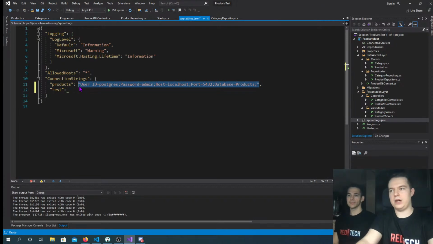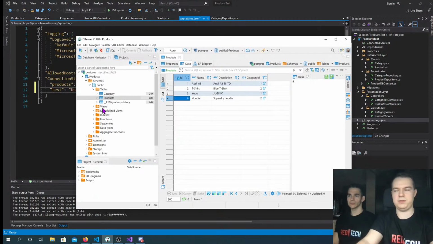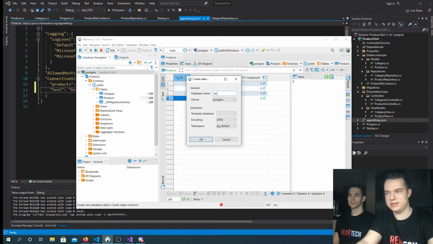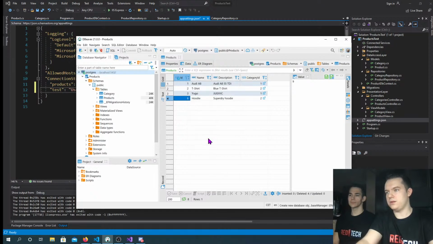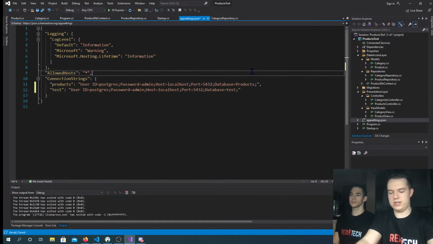So right now I'm going to make another connection string, but to a different database. I will go to my database administration tool, and I will create a new database. Let's call it test. Okay, so we have it. And then in all this, I will use the same credentials. I will just replace the database name with test. Okay, it doesn't actually want to save. Okay. It did save now.